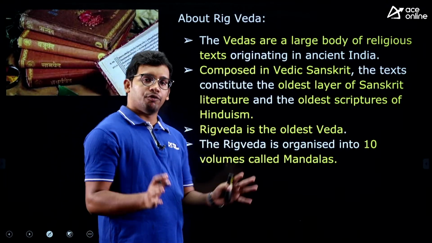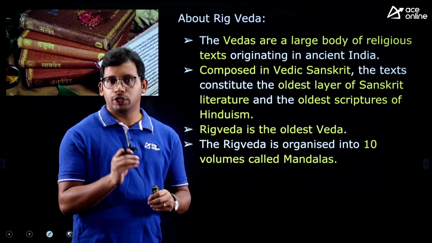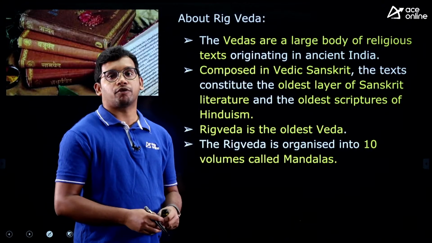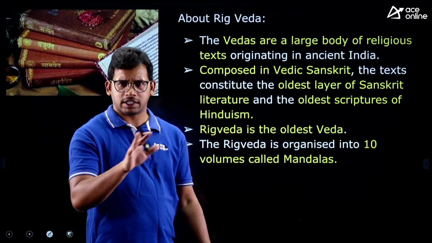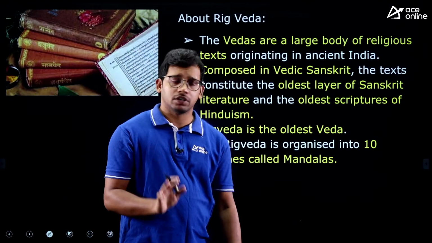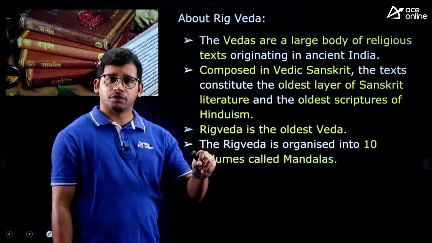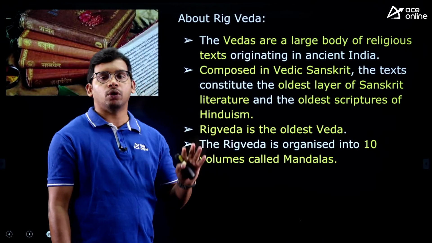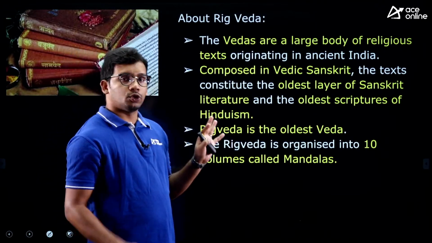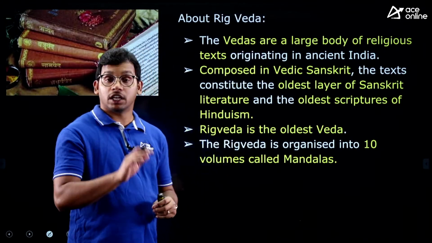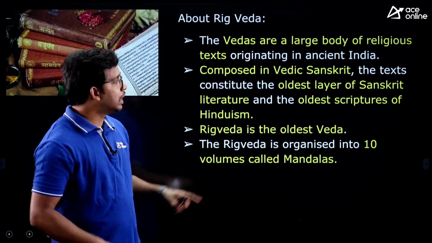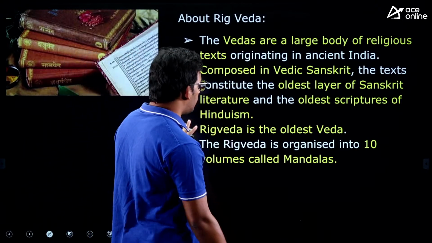So the Vedas are the literature of Hinduism, and they are the earliest written in Indo-European languages. Sanskrit is an Indo-European language. These are the first literatures written in the Indo-European languages, the first in the whole world, right? So this is about the Vedas.